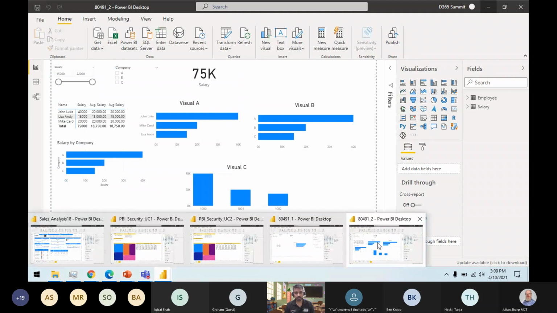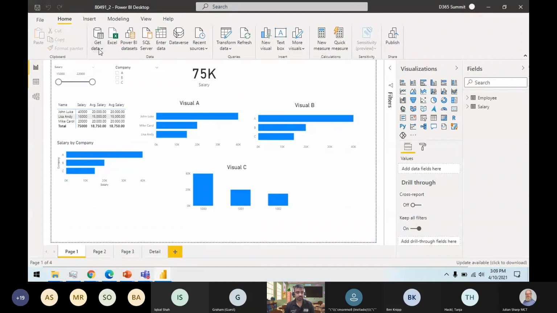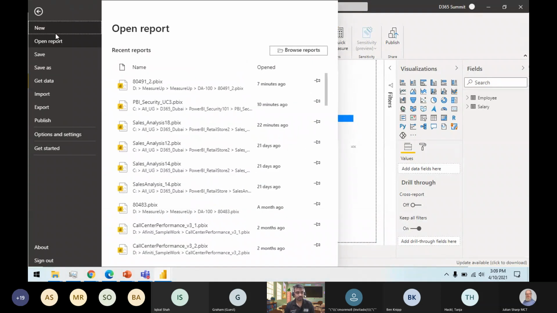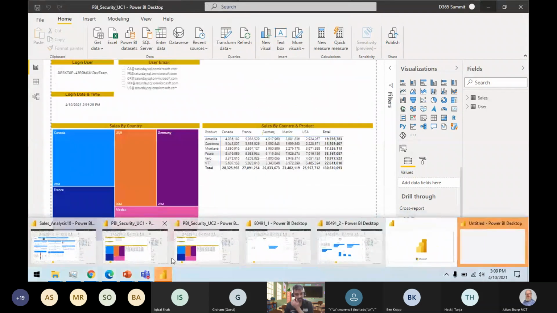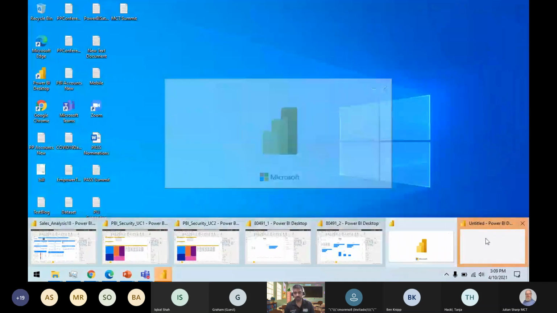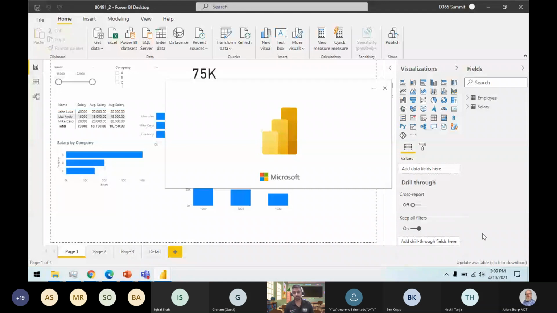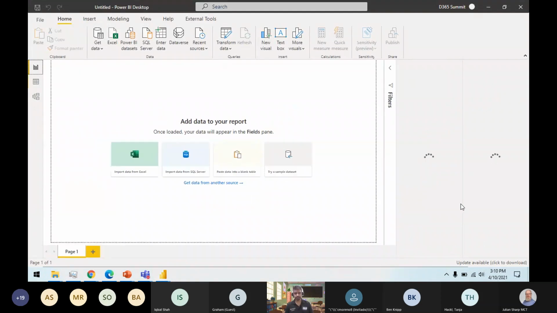Let's start with opening the blank file I have. I have currently opened a few of the files you might see. These might be helpful as we go along with the session. I have different examples prepared, so we'll be going along those cycles. Currently I'm opening a new blank file.